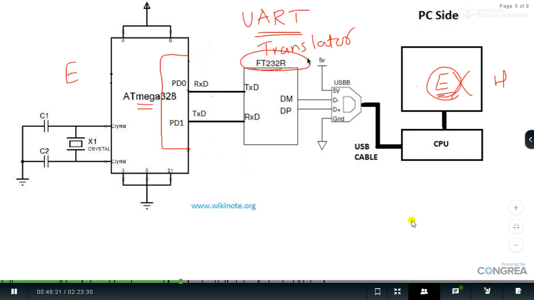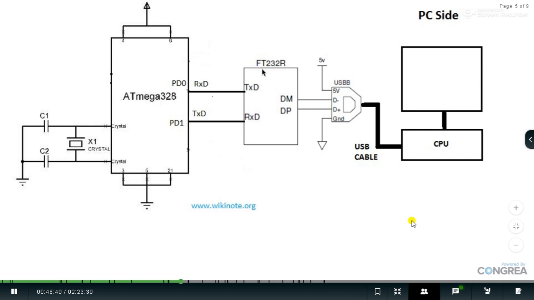It receives data from the PC side, then converts it into the appropriate level for the ATmega328P, while when it receives the data from the ATmega, it again translates it into the proper language for the PC side. So make sure what is important here. In the technical way, I would like to go with the PC side. The PC side always uses the protocol whose name is RS232. We can call it a language.